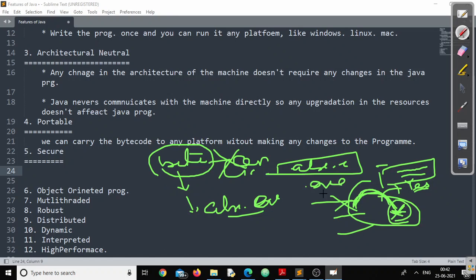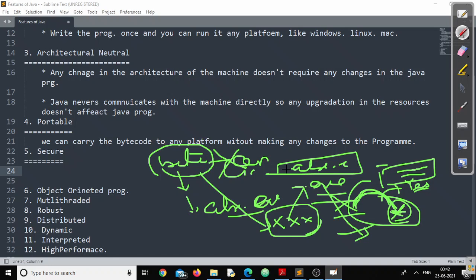because bytecode does not contain any kind of virus, right? In an .exe file, they might contain, or some people can inject their code in the exe file. So that file might be harmful for your computer. But in bytecode, it is not possible at all. I'll tell you the internal mechanism why it is not possible, and who is responsible for making our Java program very, very secure.